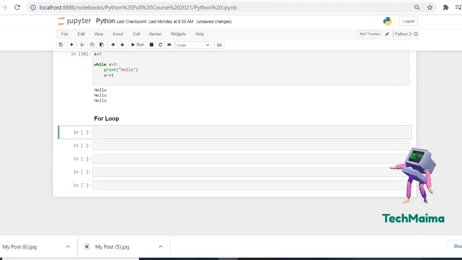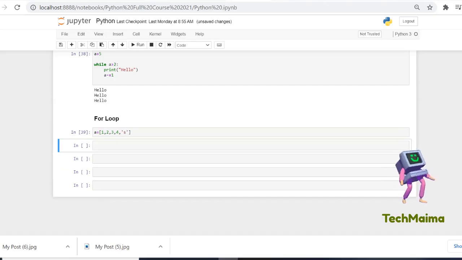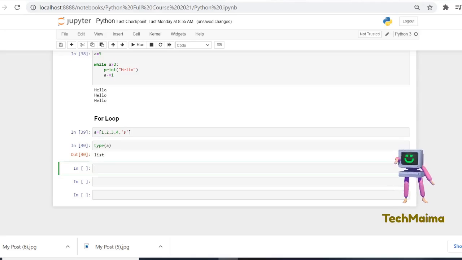Coming to the for loop, when you know the specific range, usually a for loop is used on sequences. Sequence means string, tuple, dictionary, list. These are called sequences. So let me take a list. a equal to 1, 2, 3, 4, 5. Yes, this is a list. If you want, you can check using type of a. It's a list. So here I'm going to use a for loop.